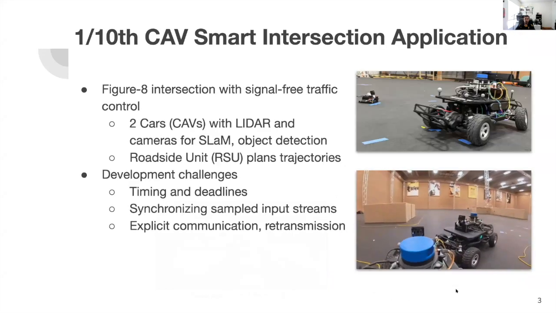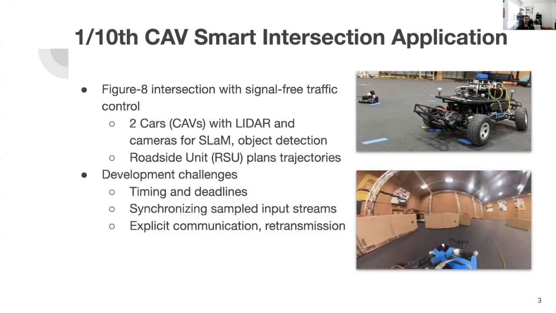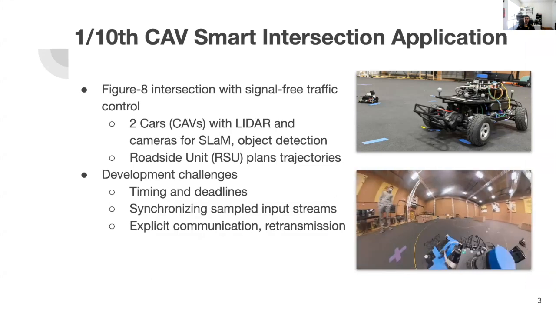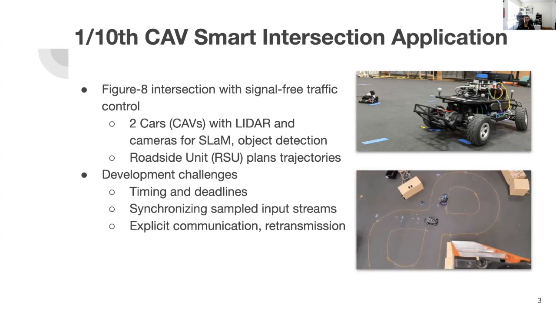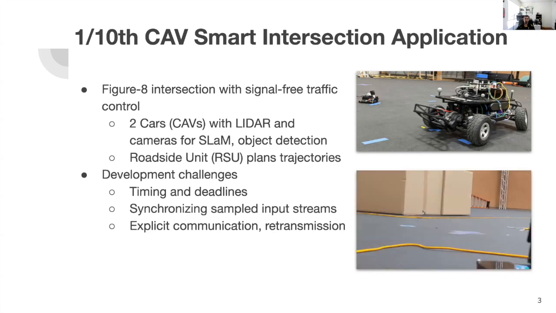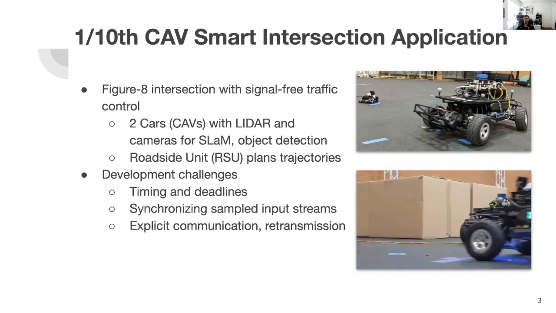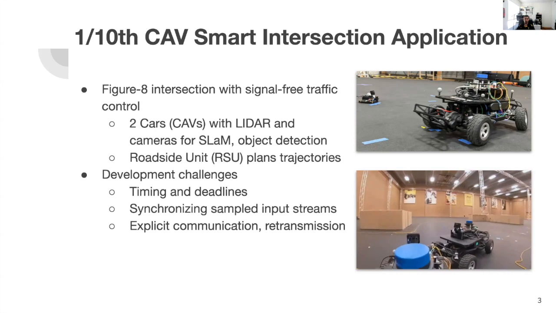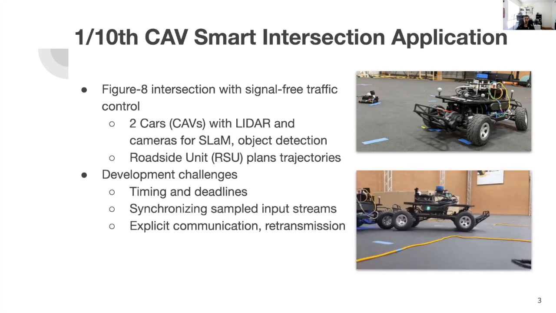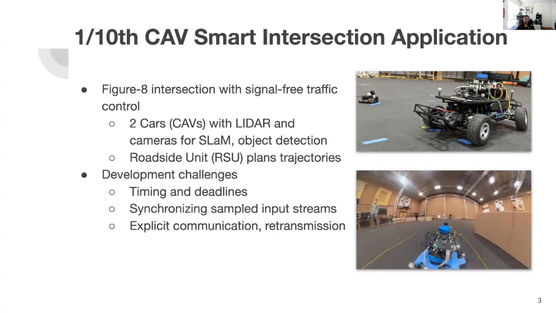We have developed a pair of 1/10 scale CAVs, or connected autonomous vehicle replicas, using RC cars to simulate and test an intersection safely using Jetson Nanos as the compute platform. These cars have an onboard LiDAR to localize themselves and detect obstacles, as well as a camera running a YOLO V4 CNN at 8 Hz to detect obstacles. All detection, planning, and actuation calculation is done on board until they reach the intersection transmission line, at which point the roadside unit takes over control while the cars are driving through the intersection.